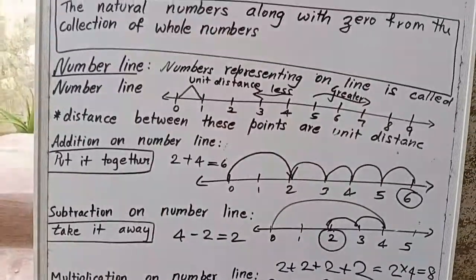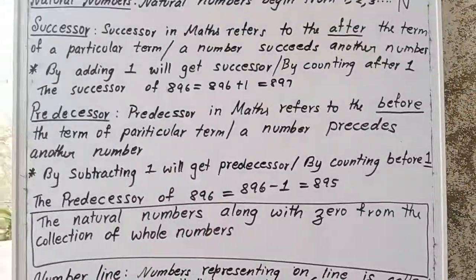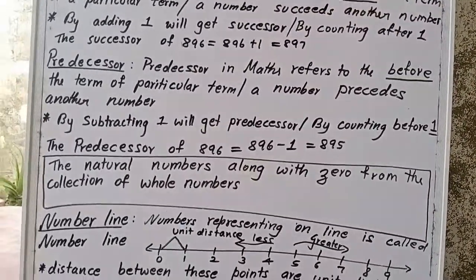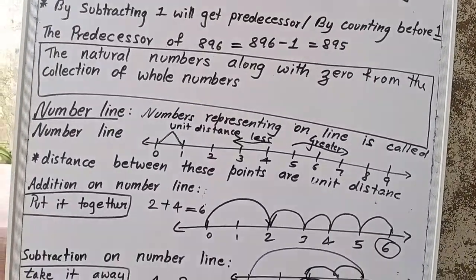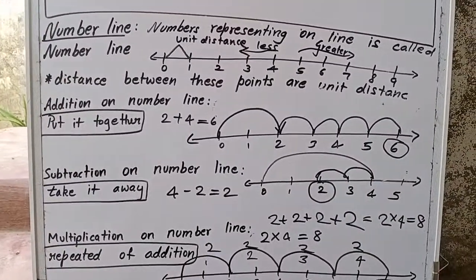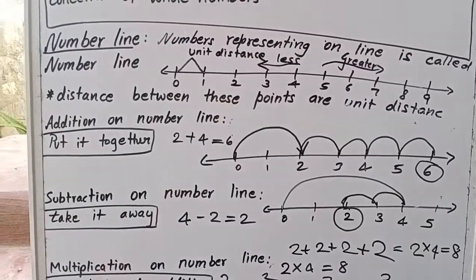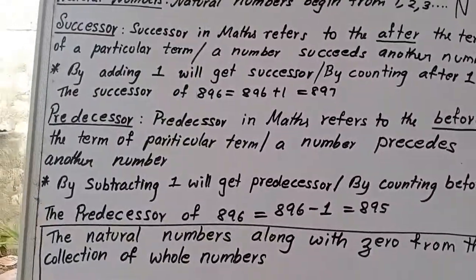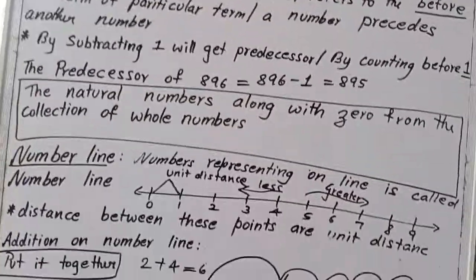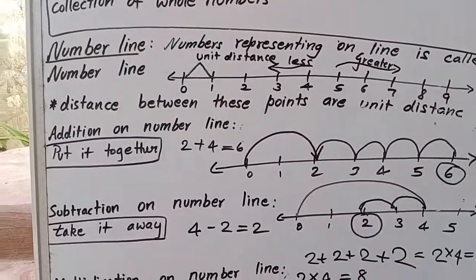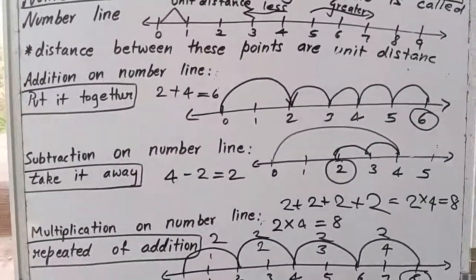So hope you understood what whole numbers, successor, predecessor and number line are, and these operations on the number line. So you can enjoy this concept by solving number line addition, subtraction, multiplication.